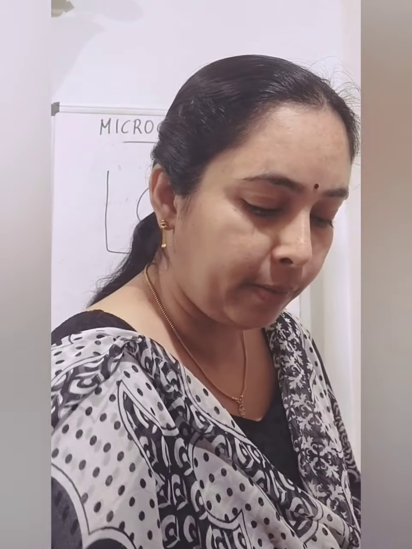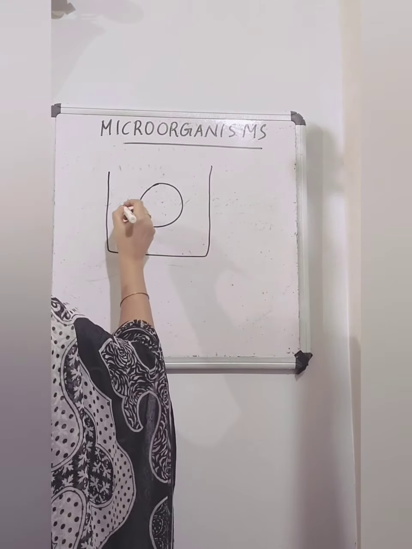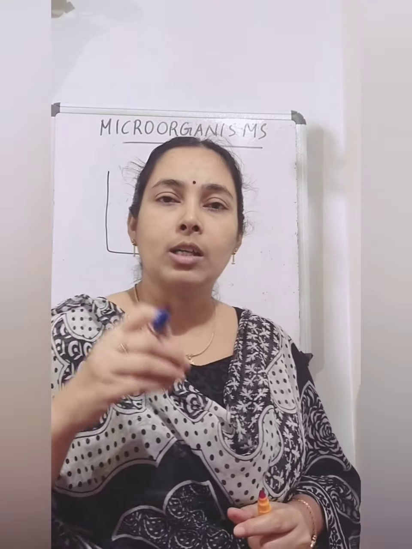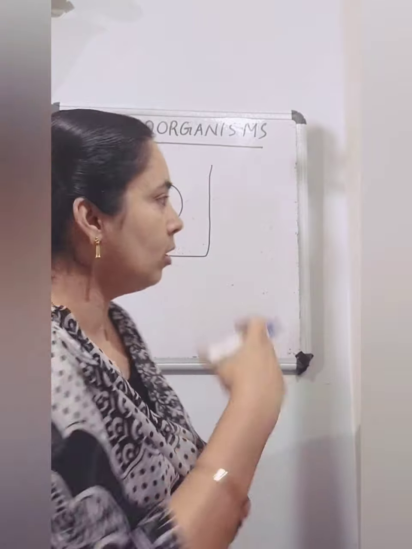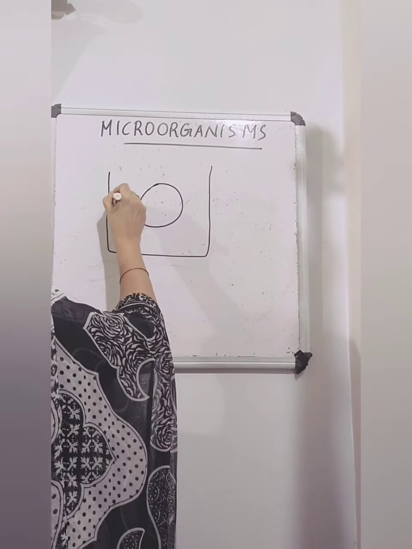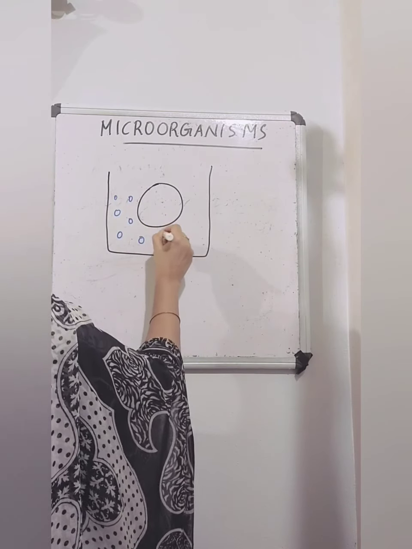For example, now we have a vessel here and we add some salt solution. Salt solution means salt dissolved in water. Or we add some solid salt. So here we can see molecules of salt.